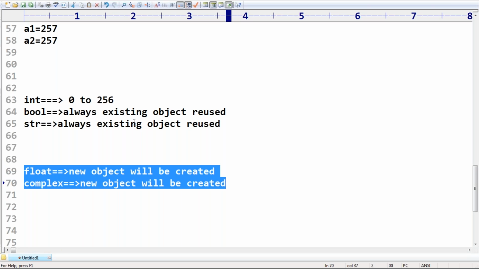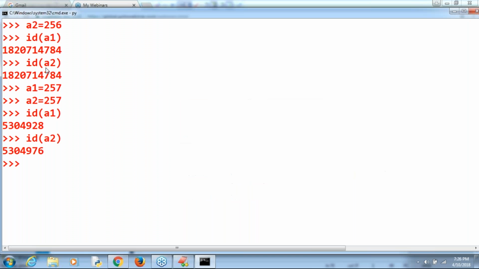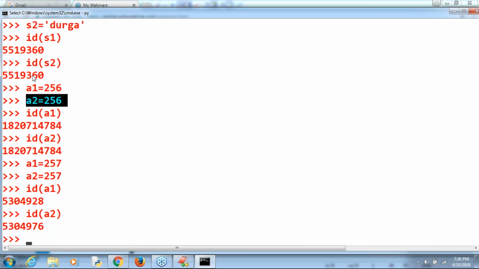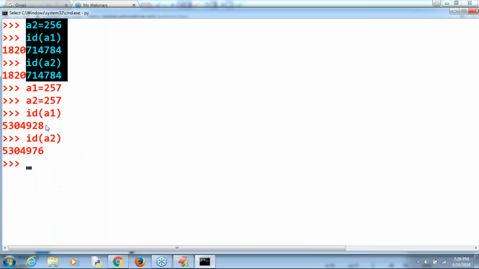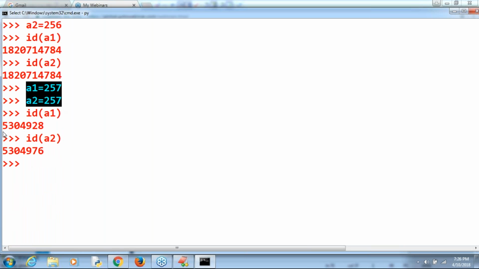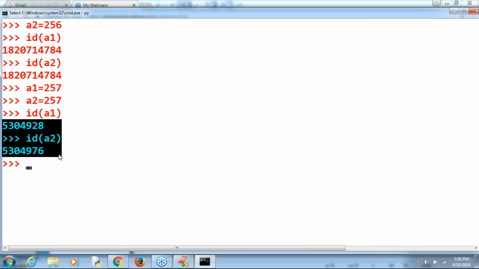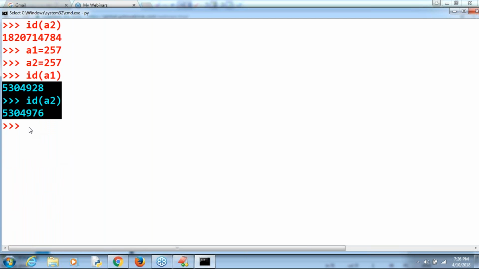Sir, if I take 0 to 256, have you observed, right? A1 is 256, A2 is 256, address is the same. But whenever I'm taking 257, suddenly addresses are changing. Are you getting? Suddenly addresses are changing, sir.